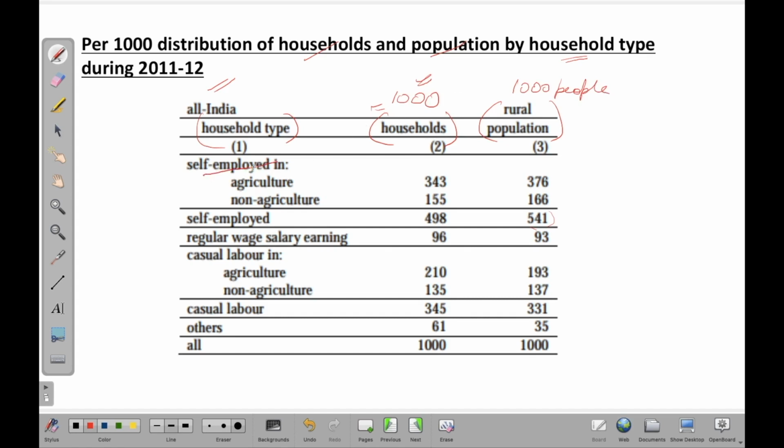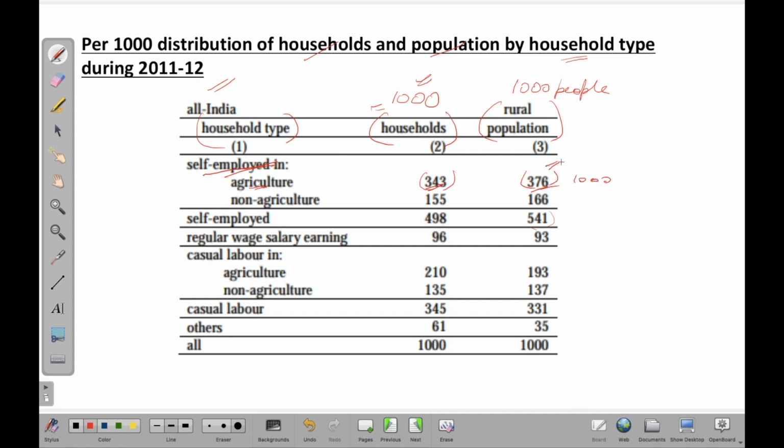So self-employed in agriculture: of 1000 households, we'll have 343 households working in agriculture, that is, self-employed in agriculture. And if you consider 1000 people, of those 1000 people you will have 376 who are self-employed in agriculture.